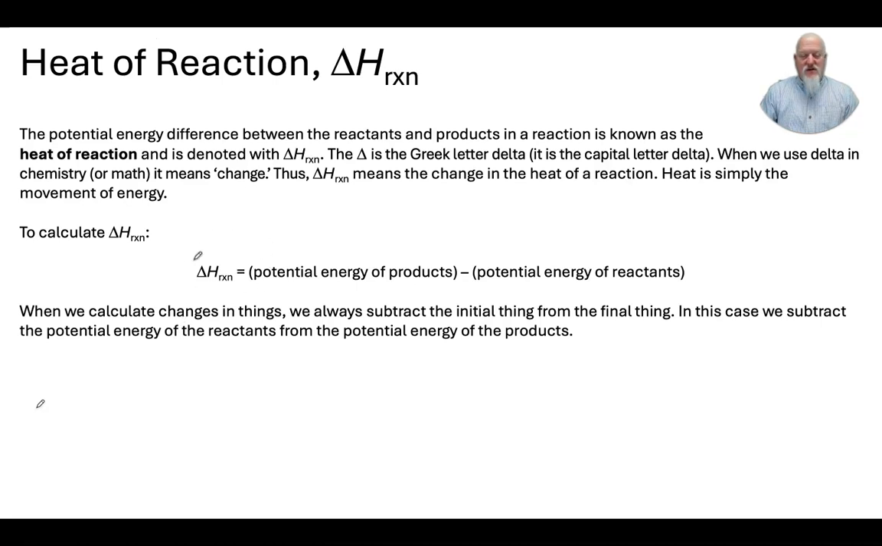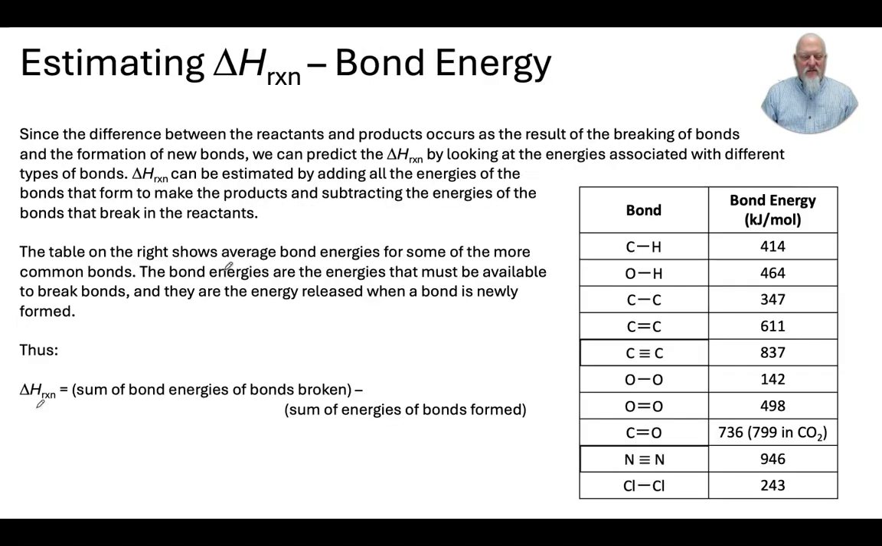So delta H, the heat of the reaction, is calculated by the potential energy of the products minus the potential energy of the reactants. Again, if the reactants are higher energy than the products, then delta H is negative, and energy is released. If products are higher potential energy than the reactants, then we have to put energy into the reaction to get to the products.